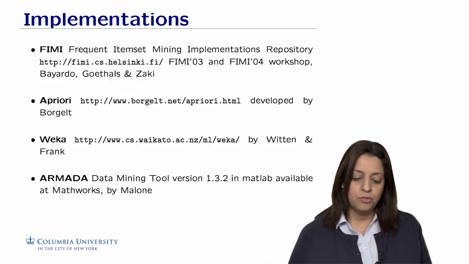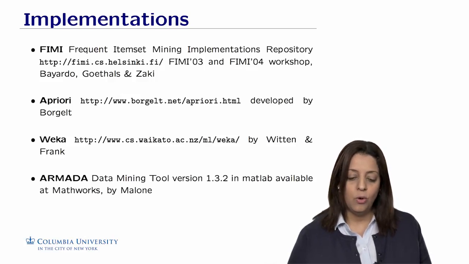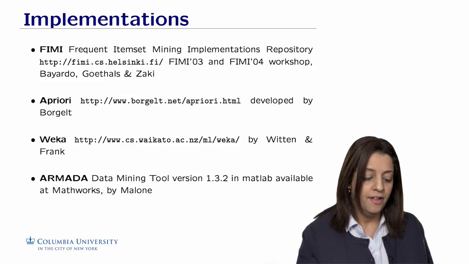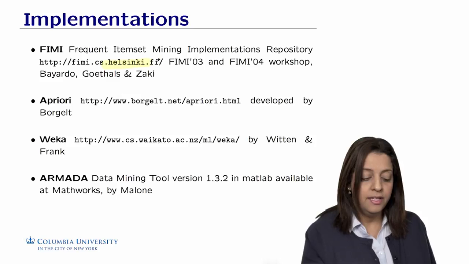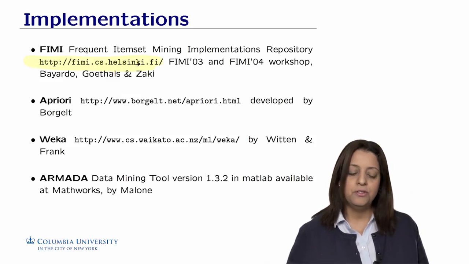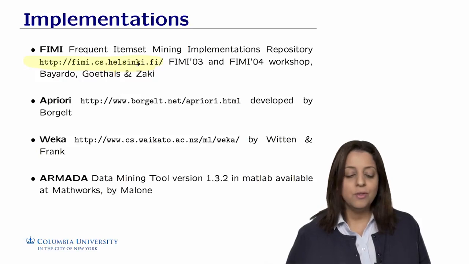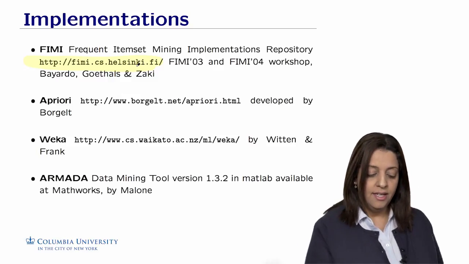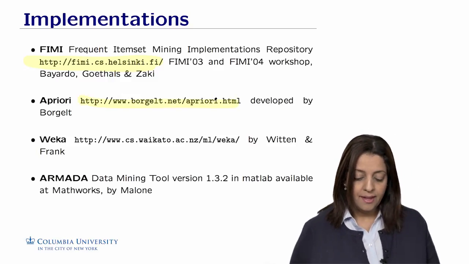It came after two workshops called FIMI 03 and FIMI 04. This website will give you a wealth of information about datasets and algorithms that are implemented that you could use and try. There is also a famous implementation by Borgelt of the Apriori algorithm and some of its variants that you could find in this link here.